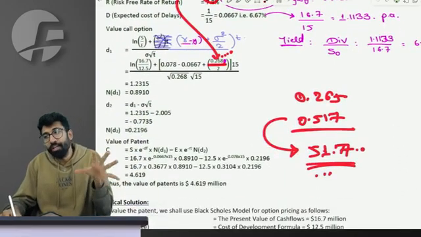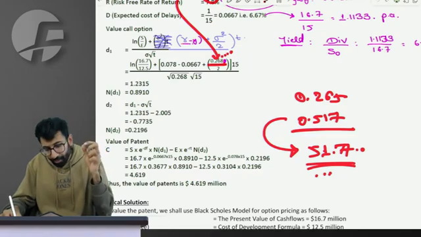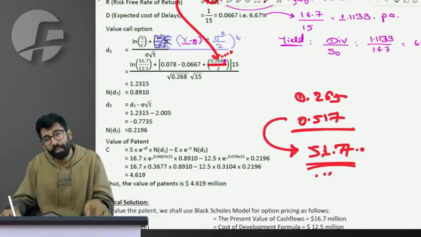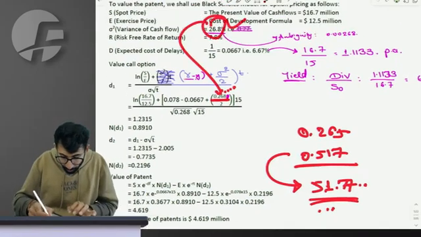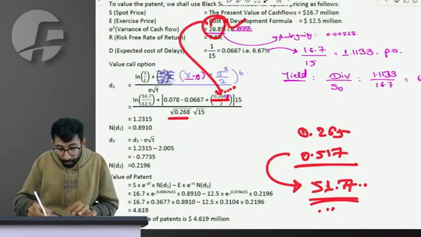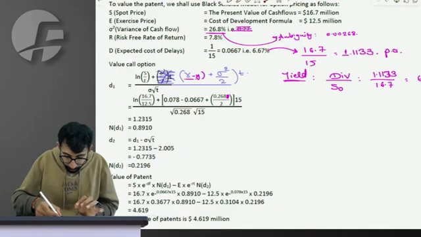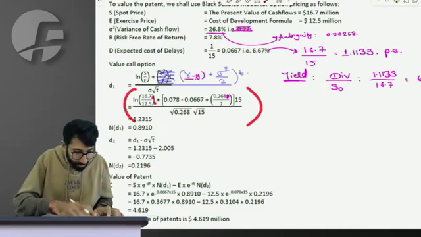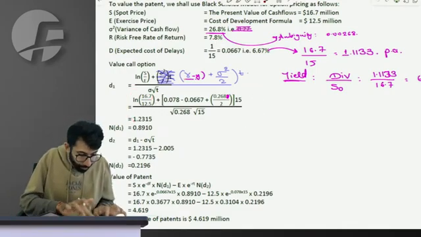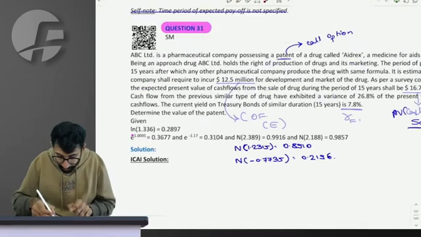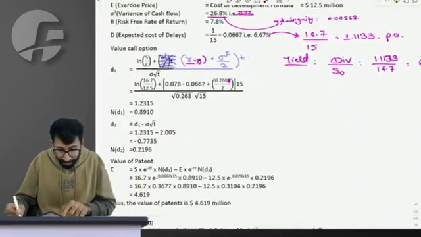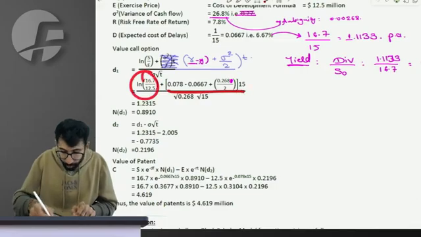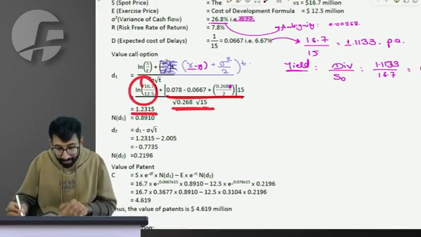But unfortunately, with this ambiguity, I'm really sorry, you have to mug up the question by writing it down twice, but solve it as it is. Sir, under root of variance is SD multiplied by under root of time. When you solve this, you see that 16.7 divided by 12.5 is 1.336 as the log natural, whose value has been given, 2.897. So this value is solvable, and gives me 1.2315 as D1.